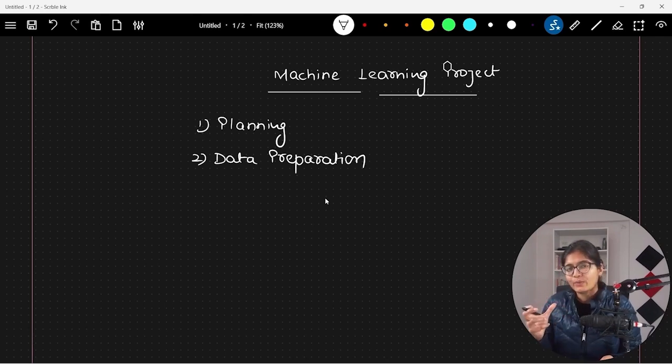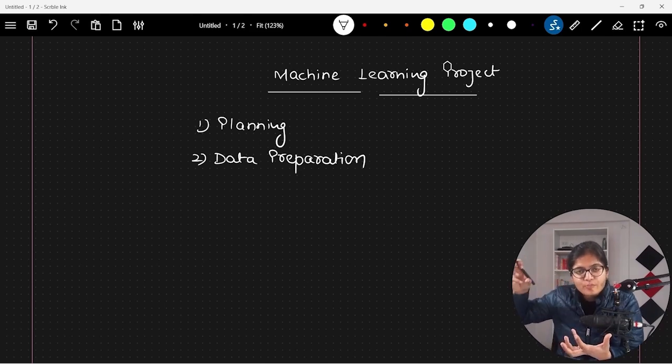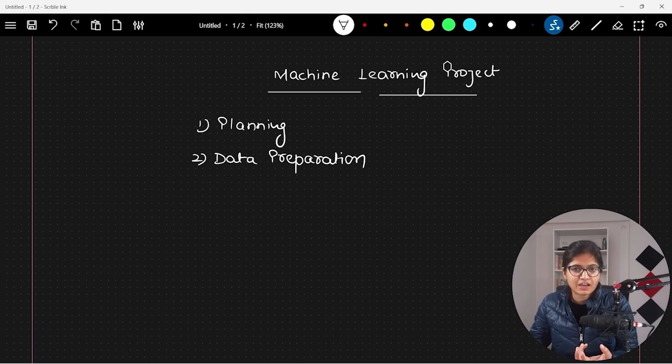So what I will say is that the maximum amount of our time will go in this data preparation phase, where we need to prepare the data in such a way that there will be no outliers in our data set and no null values present in our data set. It will be completely end-to-end prepared. And suppose it is a supervised machine learning problem, then we have to pipeline our data in such a way that we have the features, and corresponding to every feature we have a target value, right? So streamlining our data in such a way that corresponding to every feature we have a target value. All these things will happen in this particular phase of data preparation.